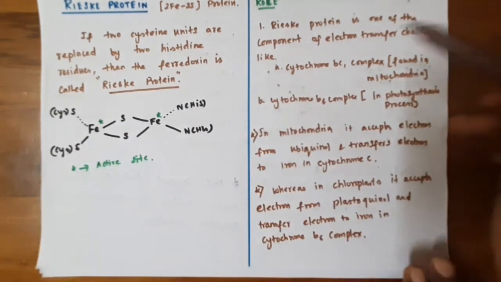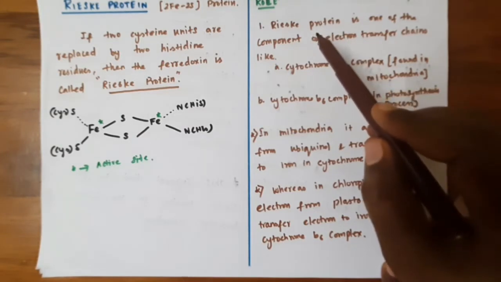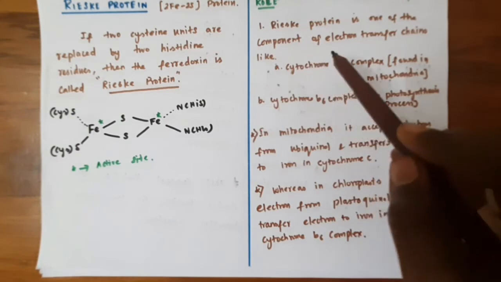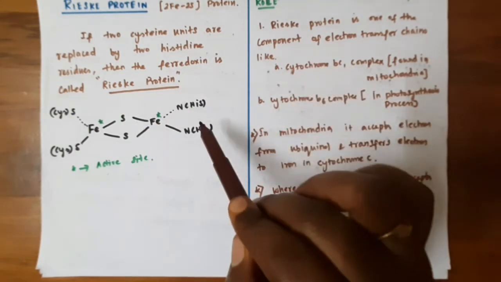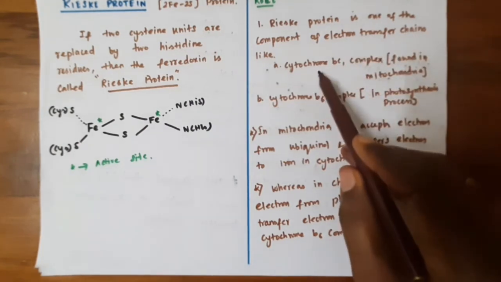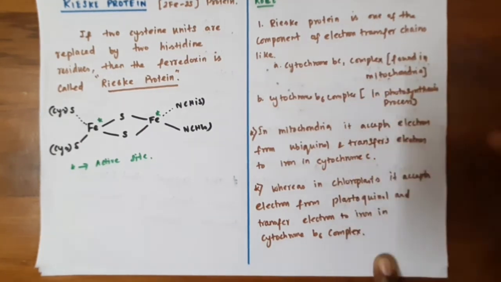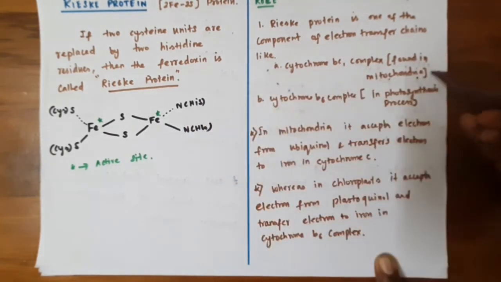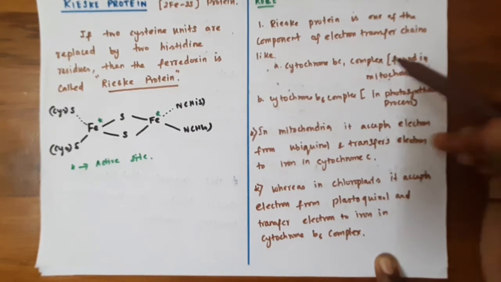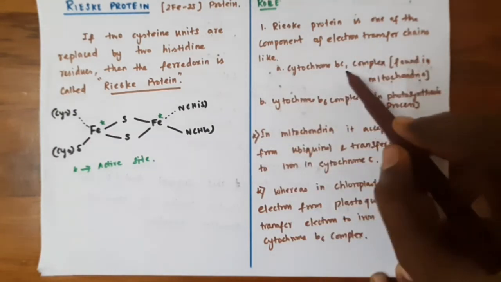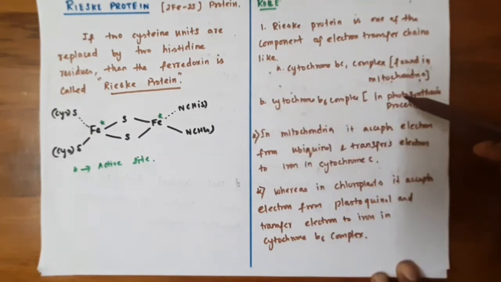Okay, and if you see the role of this Rieske protein, this Rieske protein is one of the components of electron transfer chains. It is one of the factors involved as the electron transfer agent in the cytochrome bc1 complex, which is found in the mitochondria. So it facilitates the electron transfer reaction in mitochondria as well as in chloroplast, that is in the photosynthetic reaction. So it serves as an electron transfer agent in the cytochrome bc1 complex and the cytochrome b6f complex.